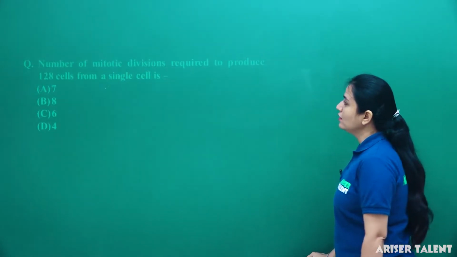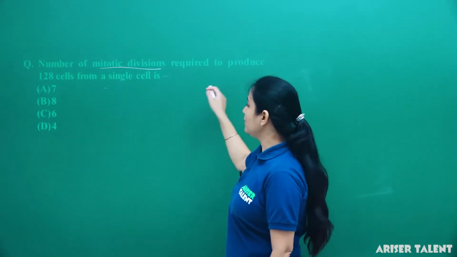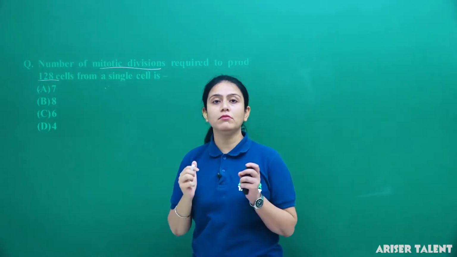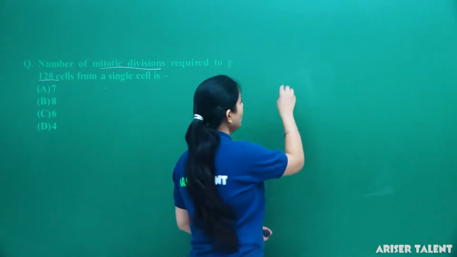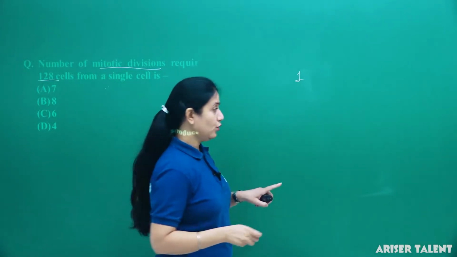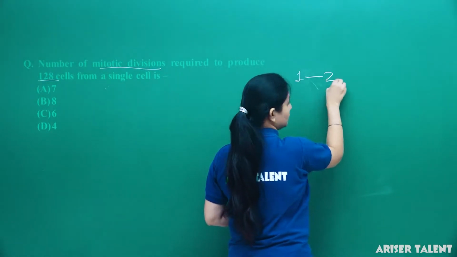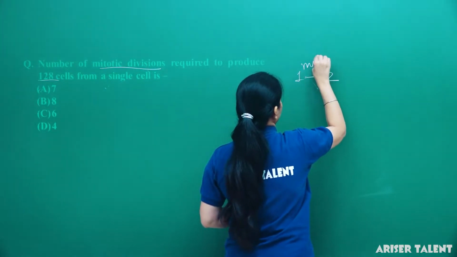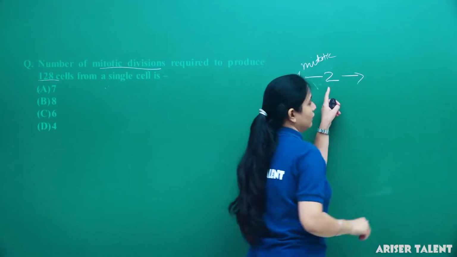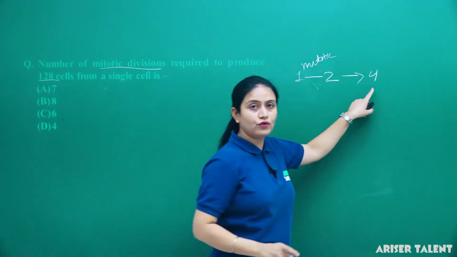Next: the number of mitotic divisions required to produce 120 cells from a single cell is. Now we want the number of mitotic divisions. As we all know, during mitotic division a single cell divides into 2. Then if these 2 divide again, they will make 4 new cells.